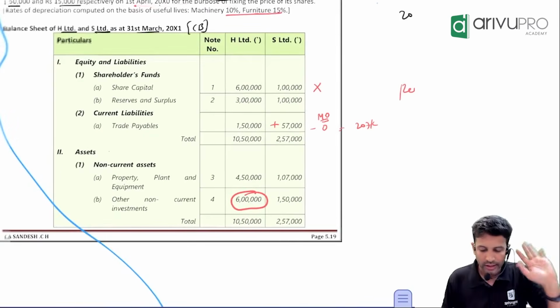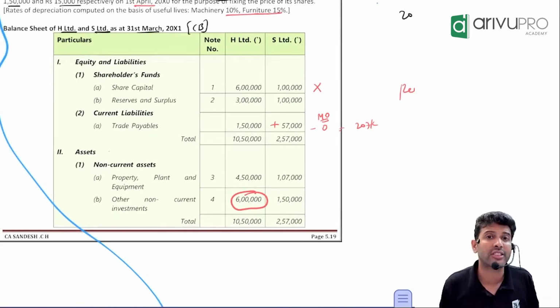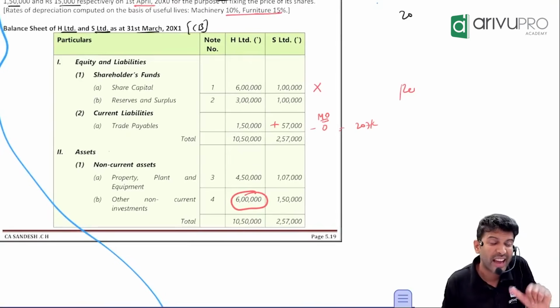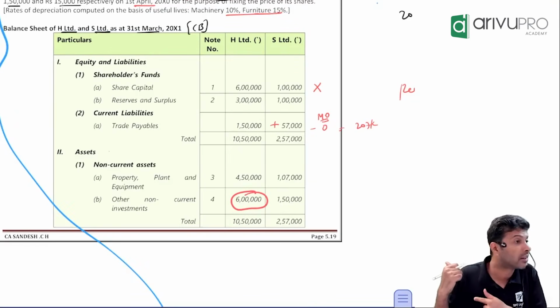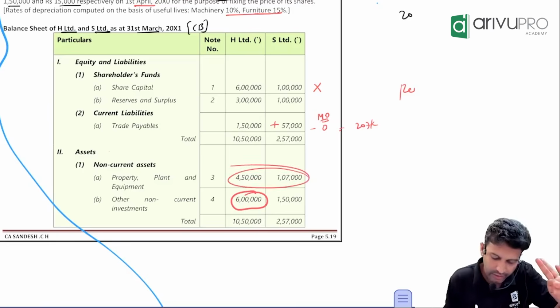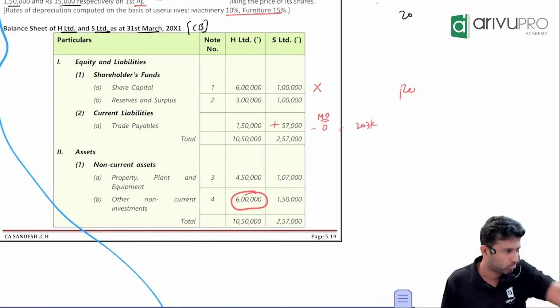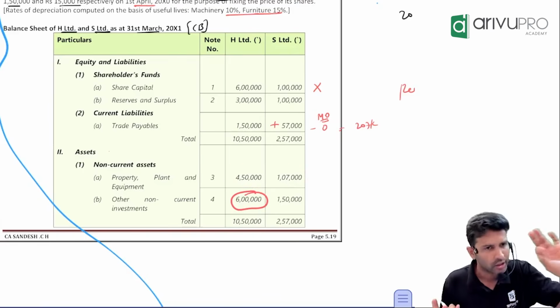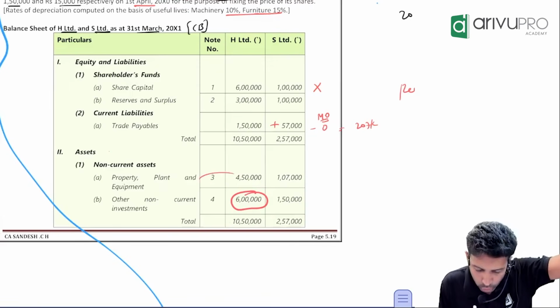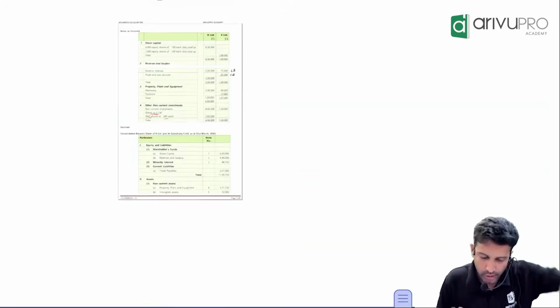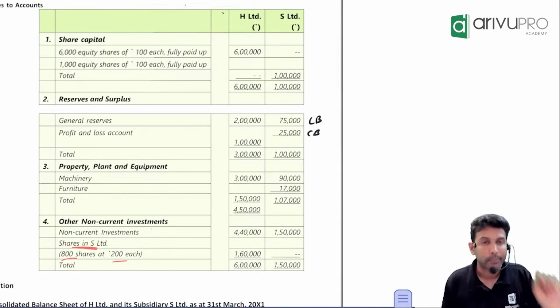Asset side, you need to be a little careful because for consolidation purposes, we are considering carrying amount or fair value. And fair value, they have given in the adjustment. This is another area where there is a slight possibility of making an error. One easy way I'll tell you. First we'll go to note number 3. Pay attention to this. Go to note number 3, they've given the breakup.